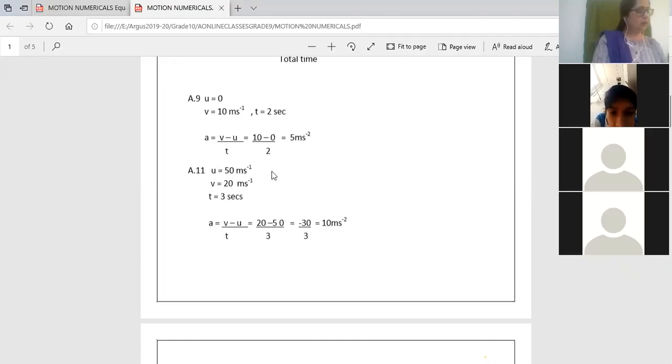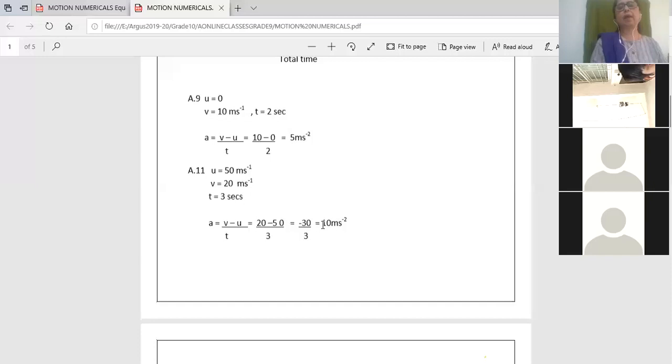If the body is going upwards, there is retardation, so the final velocity decreases. The V is 20 meters per second. The time interval is given as 3 seconds. I have to calculate the acceleration. Acceleration equals V minus U upon T, so 20 minus 50 upon 3, which is minus 30 upon 3. So there is a negative sign.